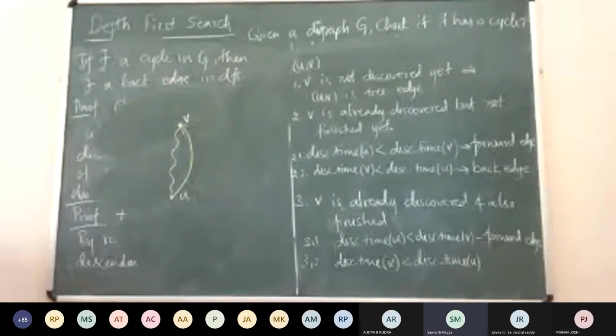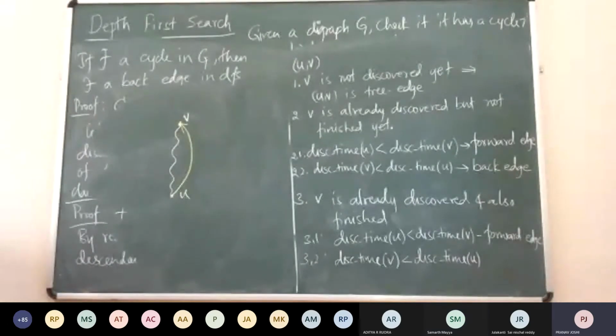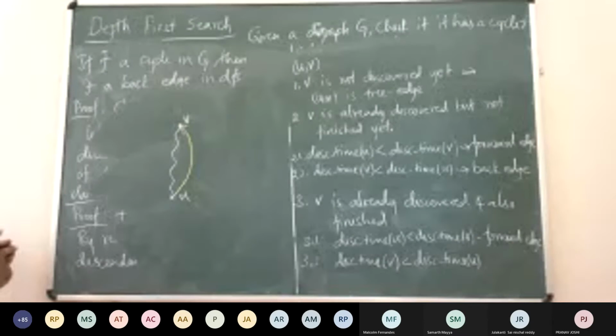Yes, sir. Why not? So then it is a tree edge, no? In the first point, that's what we wrote. Okay, V is not... No. V is discovered over here already, so it can't be a tree edge. V is discovered, but the discovery time of U is after it.